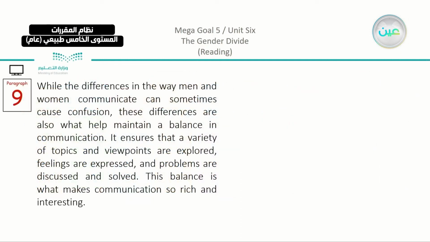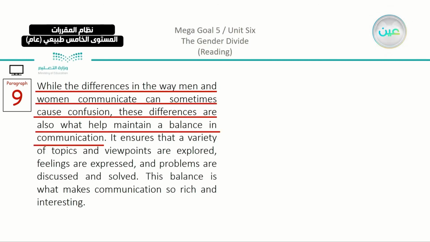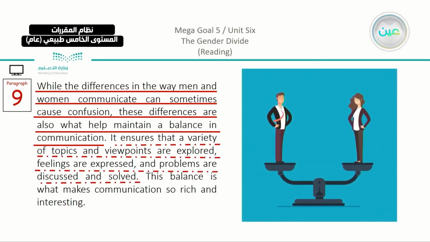Now the topic sentence here, or this is going to be actually the closing paragraph here and the conclusion. So we have here, while the differences in the way men and women communicate can sometimes cause confusion, we are always asking, why is there this difference between the two genders? These differences are also what help maintain a balance in communication. So there is actually a balance between them. We can find this balance in the rest. It ensures that a variety of topics and viewpoints are explored, feelings are expressed, and problems are discussed and solved.